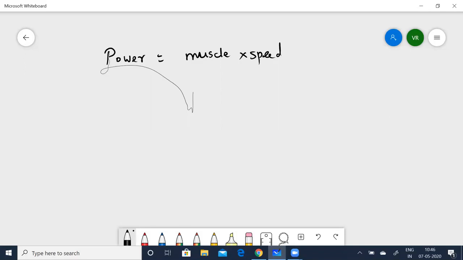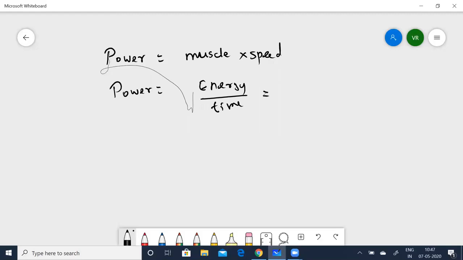So now you know power is nothing but energy by time. So I can write power is equal to energy divided by time. Now you know energy is nothing but force into displacement.